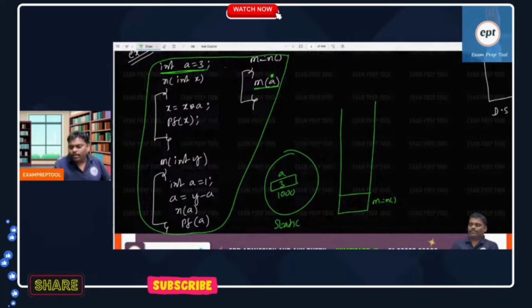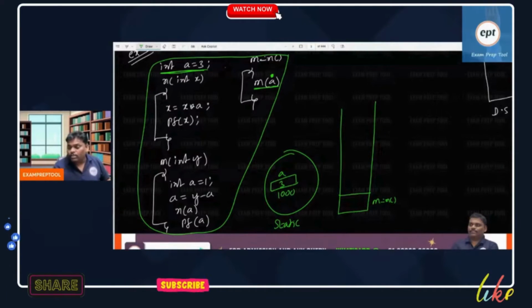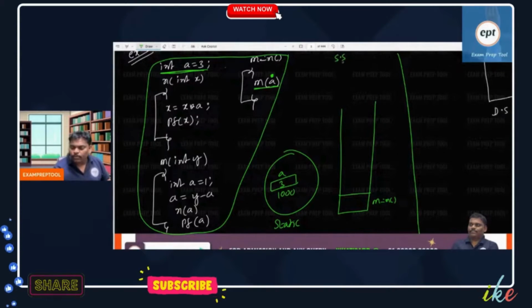I am doing static scoping. This a is a local variable, global variable, or free variable? What is the answer? Free variable.